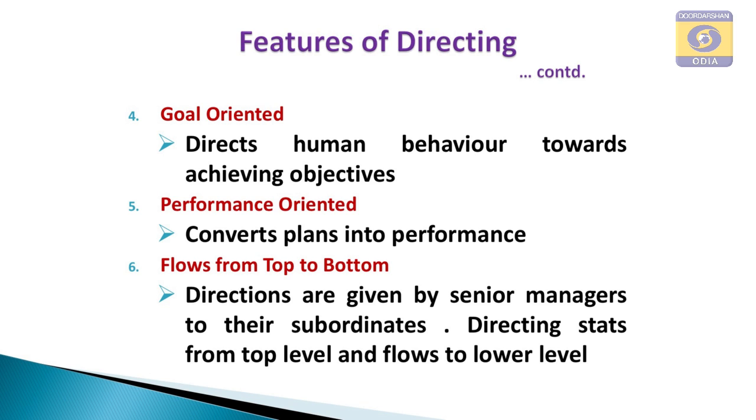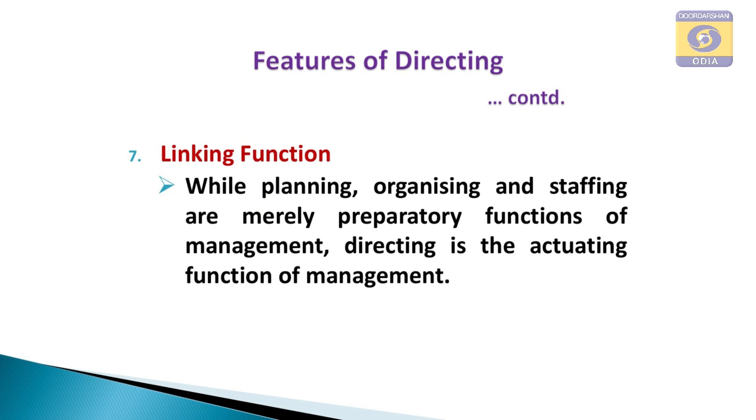Suppose the directing function flows from top to bottom, that means a top level officer can direct a subordinate. A junior manager cannot give direction or order to a senior manager. Only a senior manager can give direction to a junior manager. So, directing function flows from top to bottom, and the reverse flow is not allowed. And then the linking function: planning, organizing and staffing are all preparatory functions and they are linked with the end result of the organization. So, these are the features. Now the importance of directing.